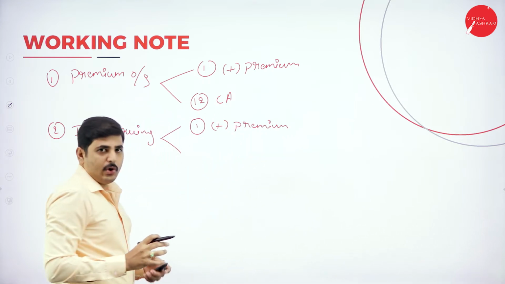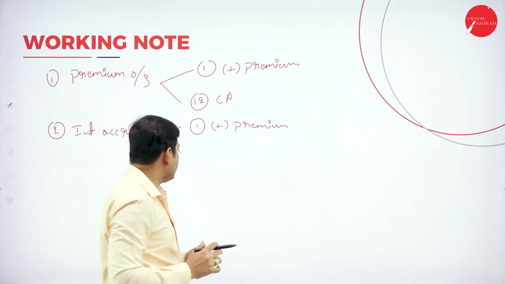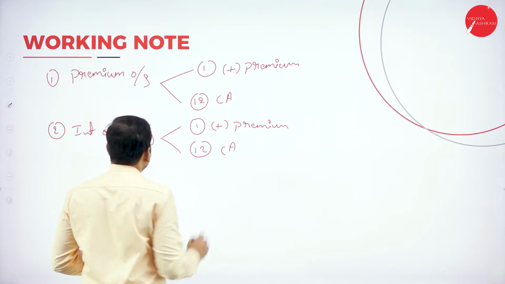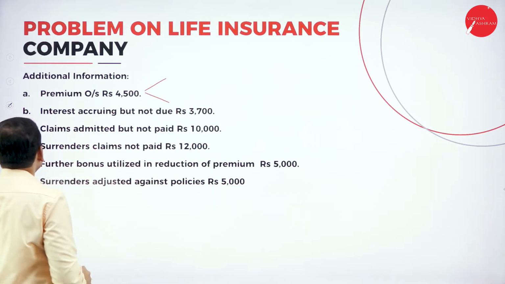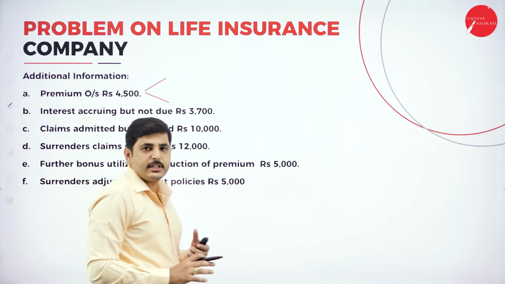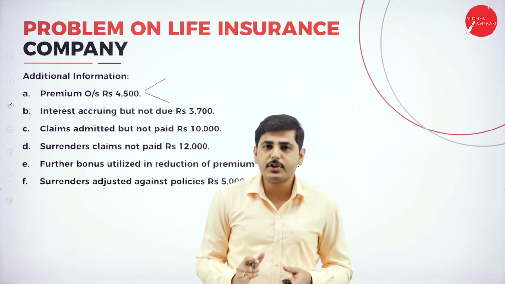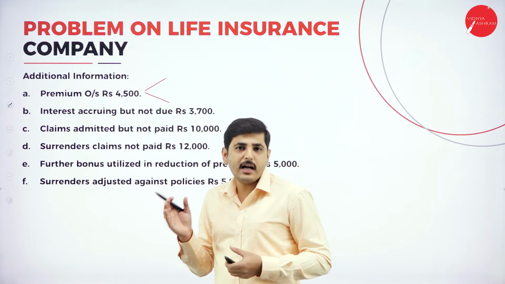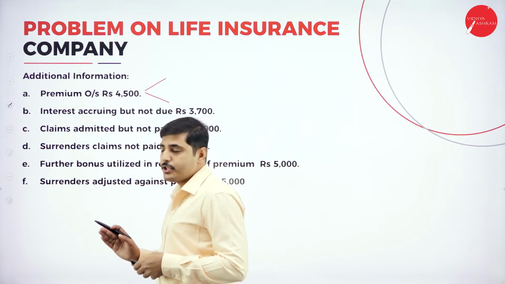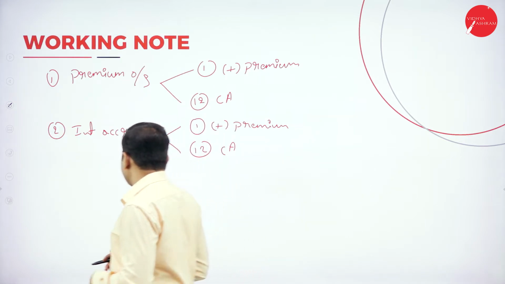Certain interest accruing but not due means we have not received the interest. So schedule number 12, current assets. Again, coming to the third one, claims admitted but not paid yet. It is outstanding claims, so benefit outstanding. So claims belong to another person. Anything that belongs to others is a liability. So claims, we should show it in schedule number 4 first.